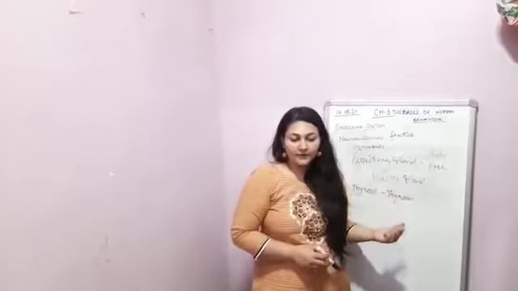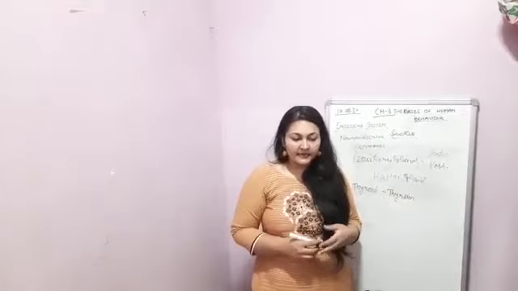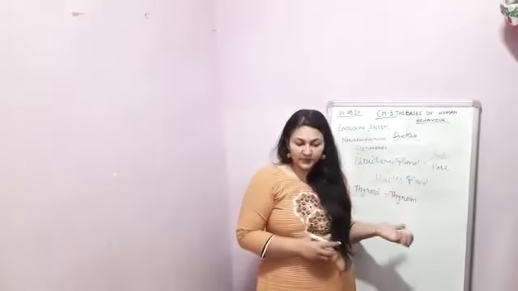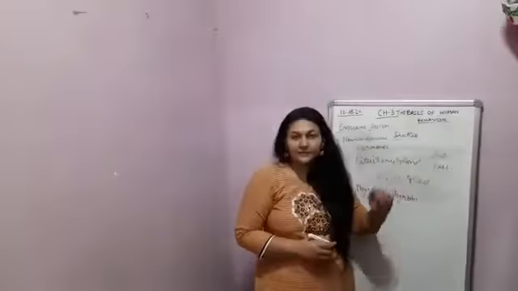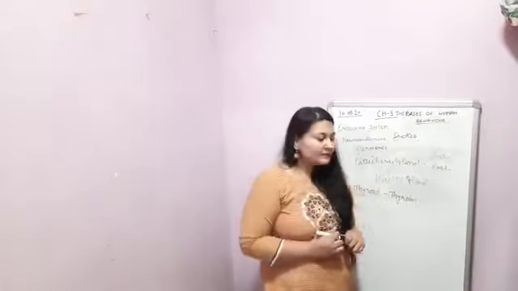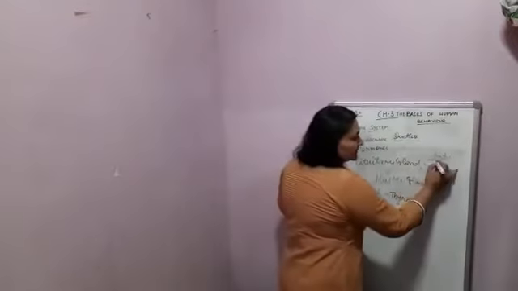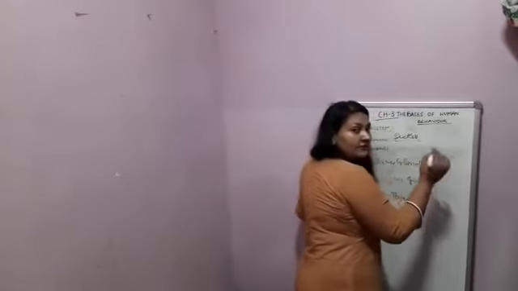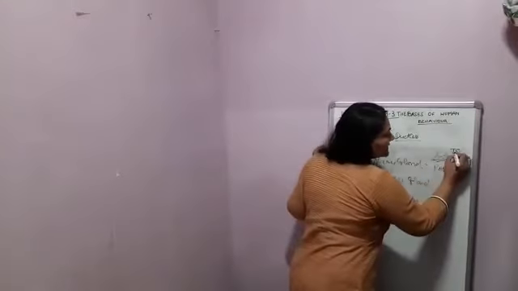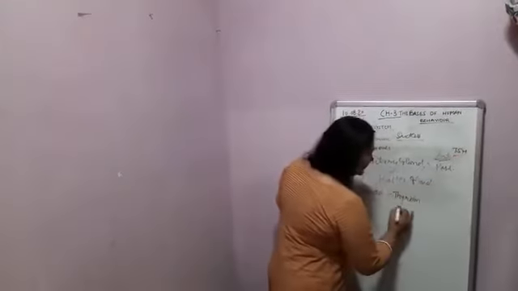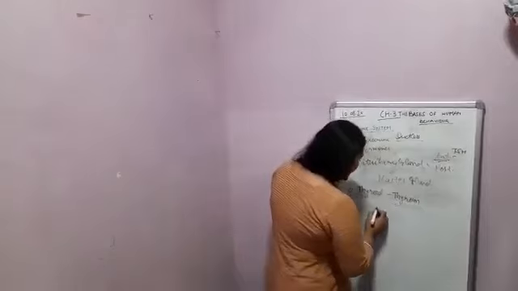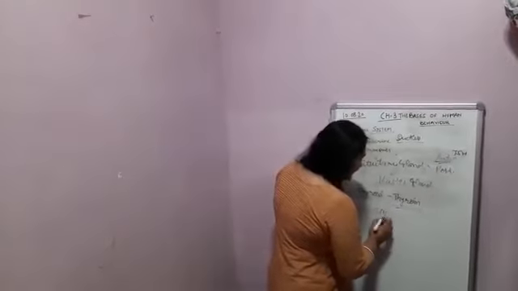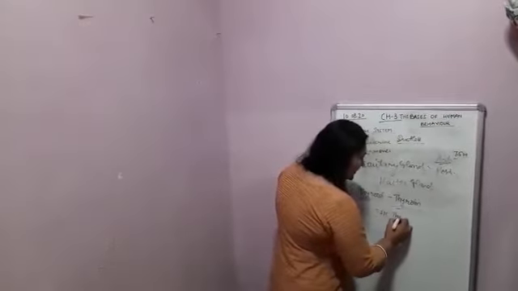Thyroxine is important for metabolism, and it is regulated and controlled by the anterior pituitary. Among the hormones secreted by the anterior pituitary, there is one known as TSH, which is important for the secretion of thyroxine, and the full form of TSH is thyroid stimulating hormone.